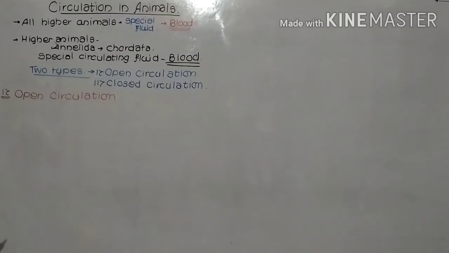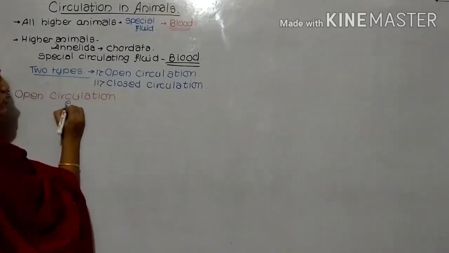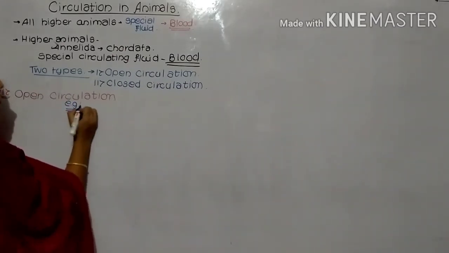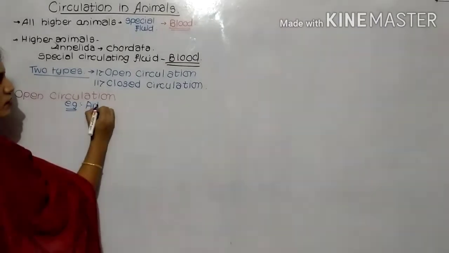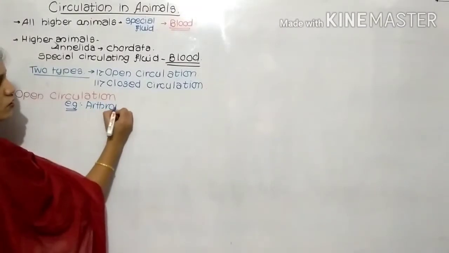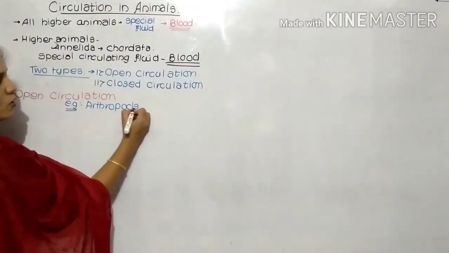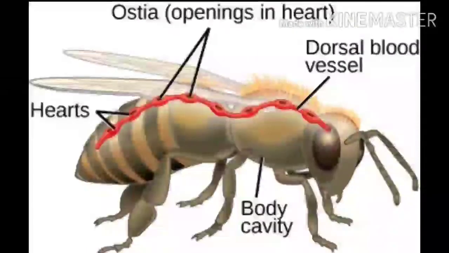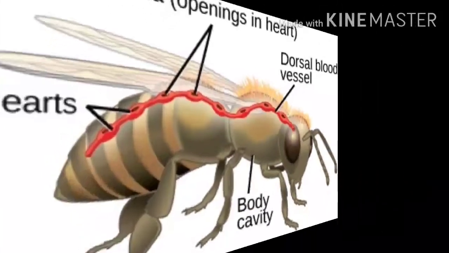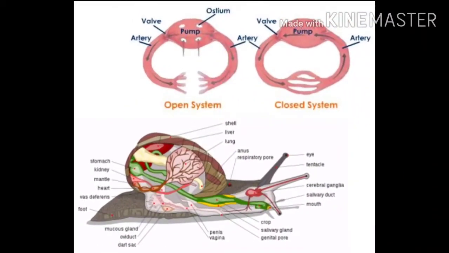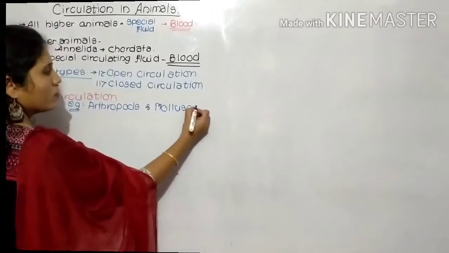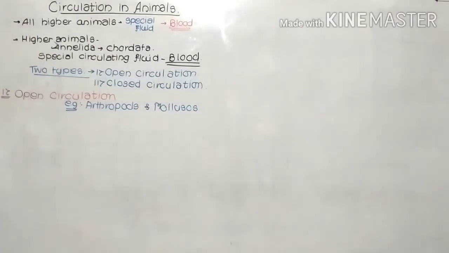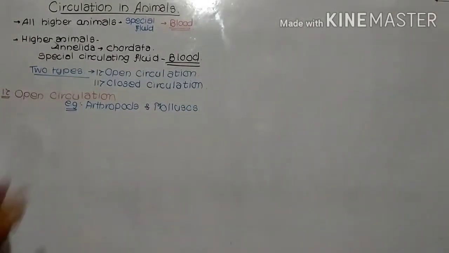This type of circulation is mainly present in arthropods and mollusks. Arthropod, for example cockroach; mollusk means snail.